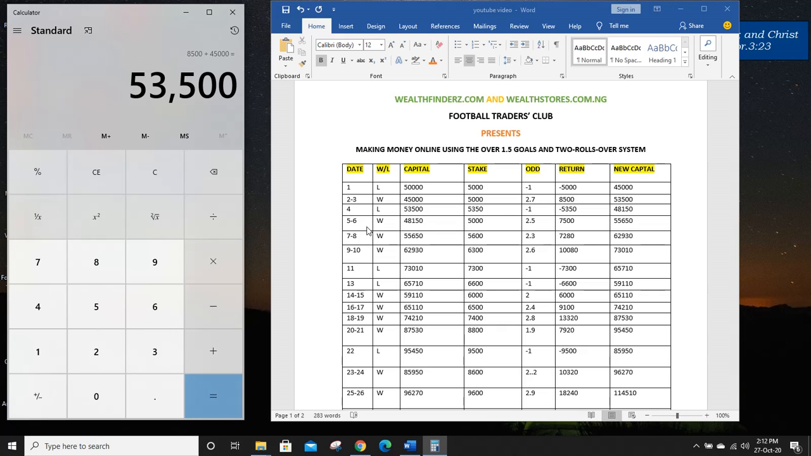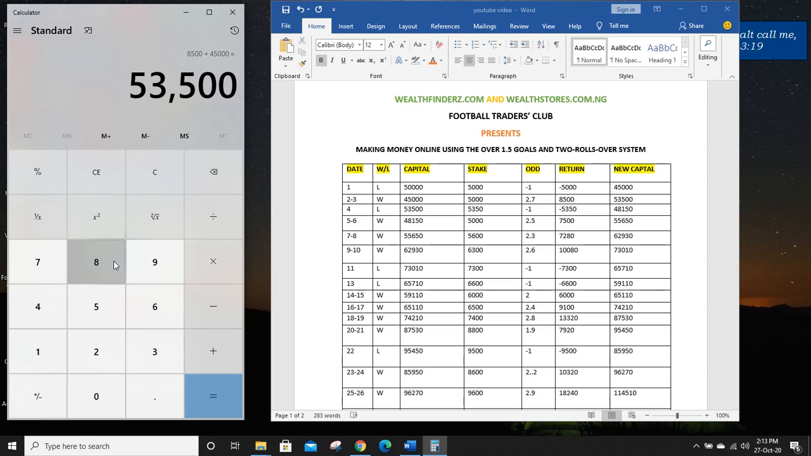That means on the 5th and 6th day I had odds of 2.5. Or let me say on the 5th I had odds of 1.6, on the 6th I had odds of 1.5. If you multiply them together, it might give you the total odds of 2.5. So on the 5th day, 48,150 is my new capital. I still have to use 10% of my capital, which gives me about 5,000 naira. So the 5,000 naira multiplied by 2.5 gives me 7,500 naira.